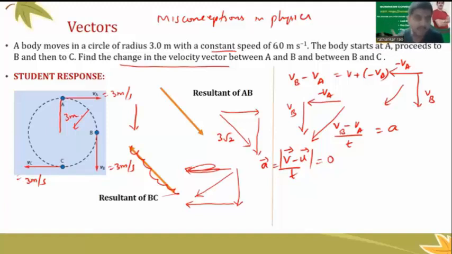But if you take it vectorially, you should ask the question, are those vectors in the same direction? Are they making an angle? Are they opposite to each other? This is something which we need to ask. If we get an answer to this question, only then will we be able to add two vectors. Otherwise, you cannot add it.